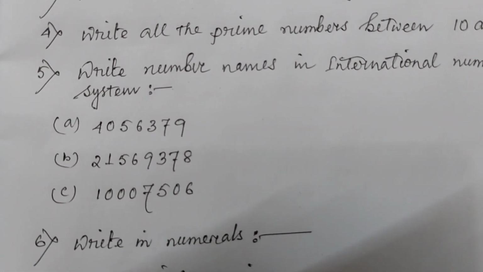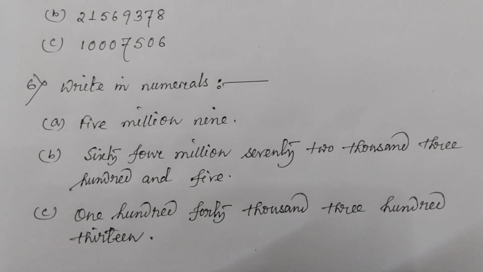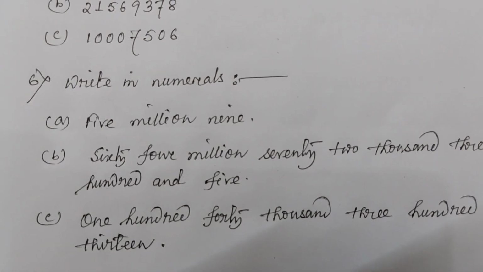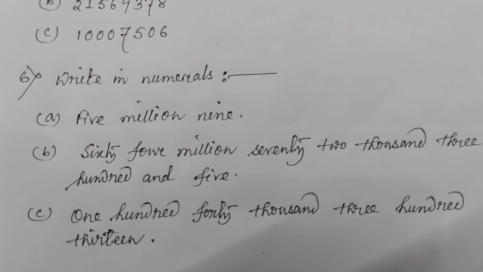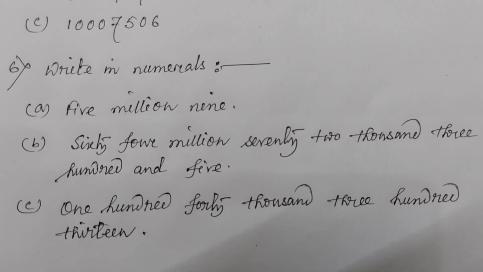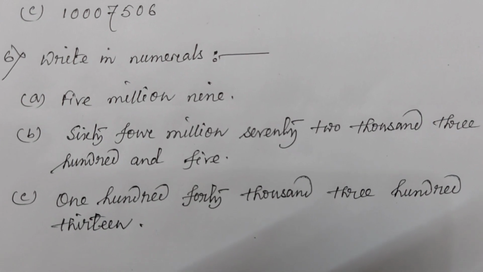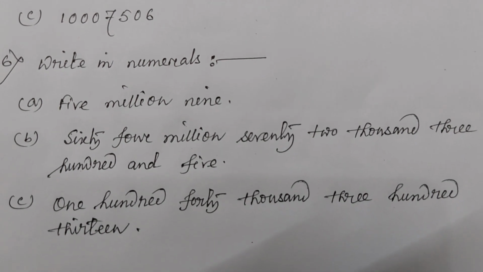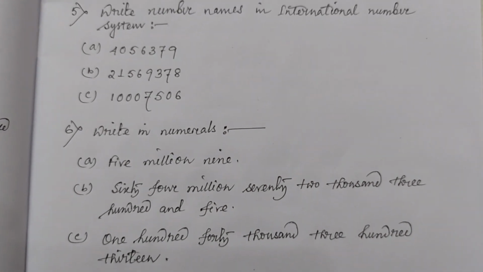Here 3 numbers are given, A, B, C. And number 6, write in numeral. Number A, 5,000,009. Number B, 64,072,305. C, 140,313. So everyone do this homework in your school copy.